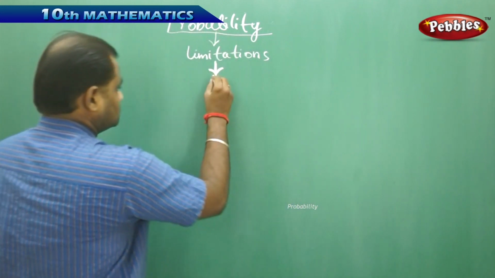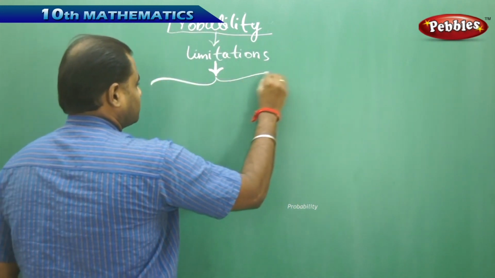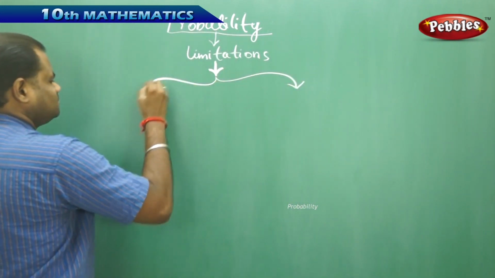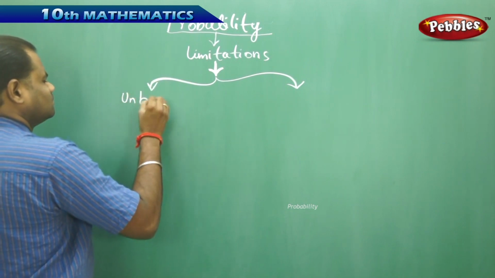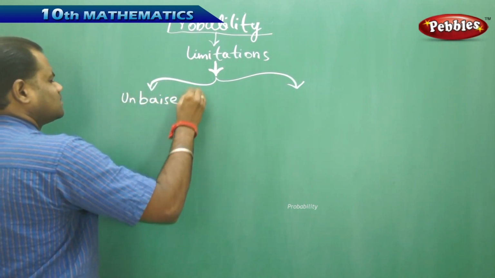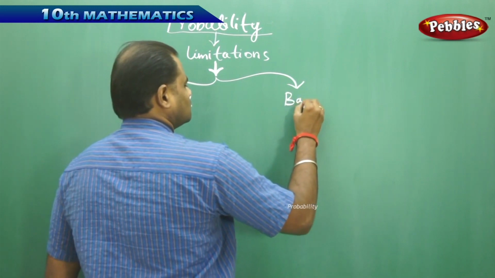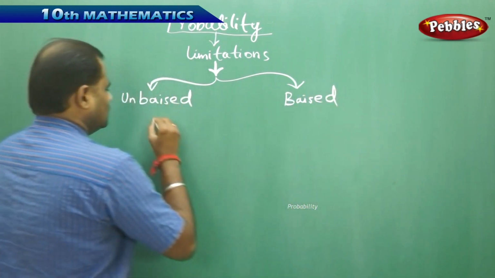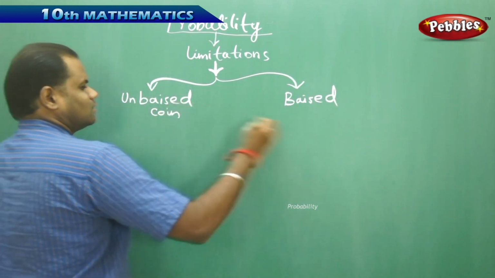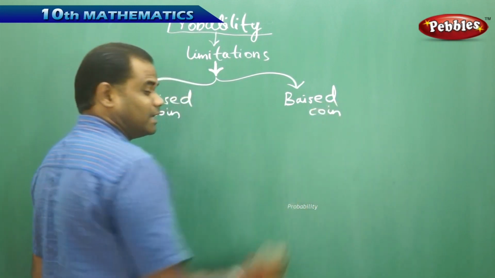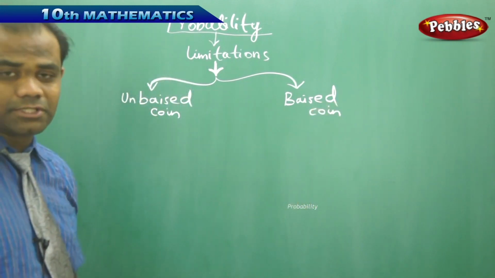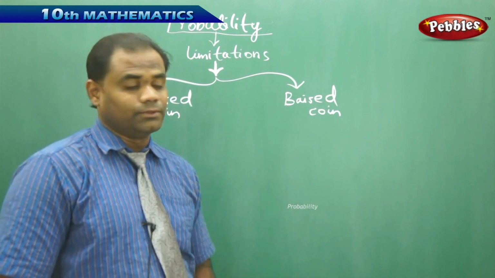So to start with, let me differentiate between unbiased and biased, referring to the coin or a dice or any other object which is taken in the event E of the probability.